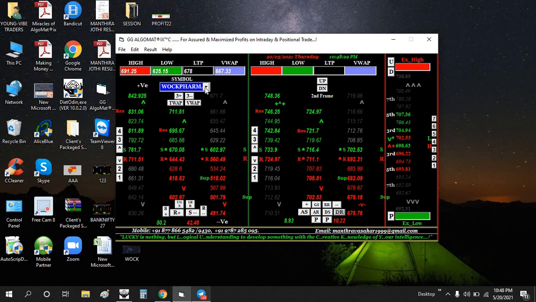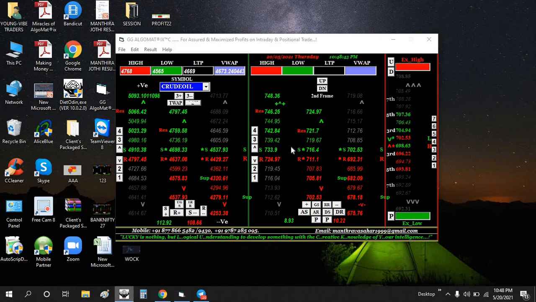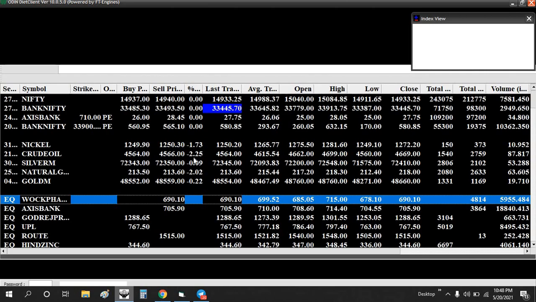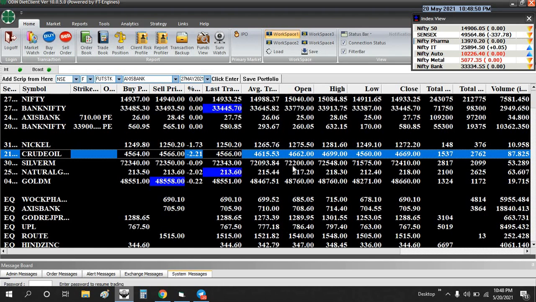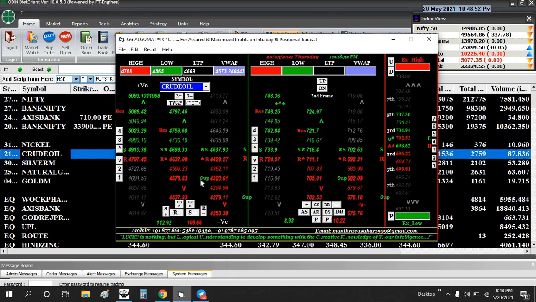And the same, we have taken an M6 call in crude oil, right? In silver mini we got an entry, but we don't give any calls. So let me explain the crude oil. What is the open price for crude oil? The open price is 4662, right? It is in between this area, so we should consider that as the green side. So I'm clicking the R plus. After clicking the R plus, where is my open price now?